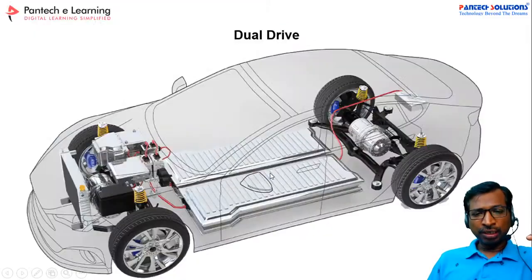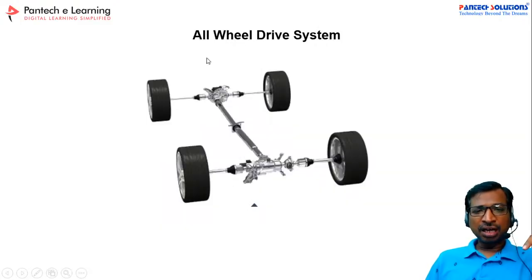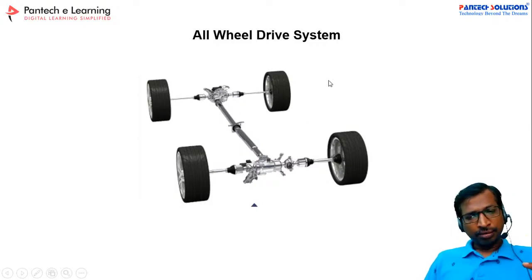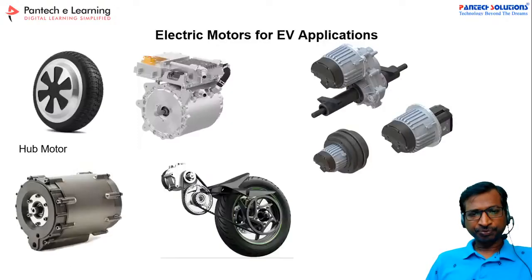Similarly, for the two-wheel dual drive system, two motors are attached to the particular wheel axle. In that case this is called a dual drive system. And similarly this is called all wheel drive or four wheel drive system. Here two motors will be powered, and similarly here also two motors are powered. Generally the four wheel drive system is implemented for sports vehicles.